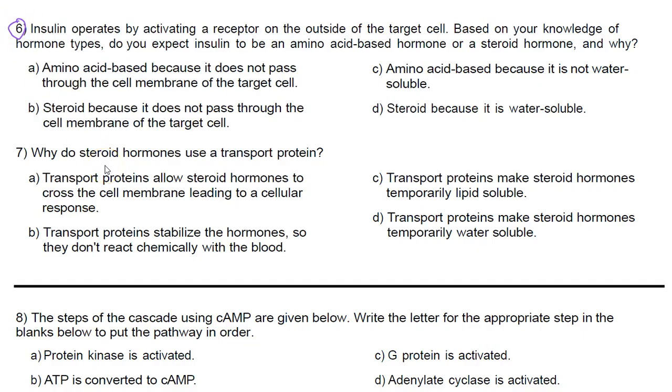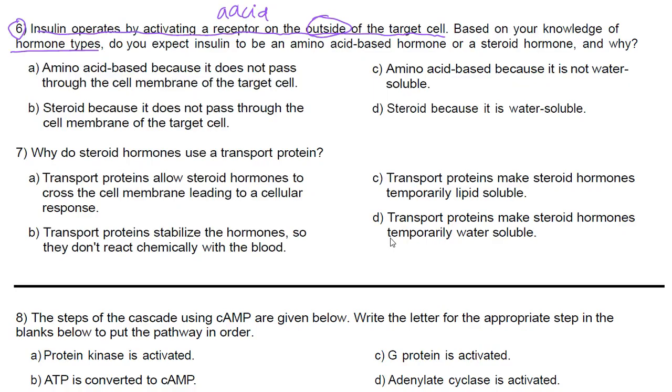And it says insulin operates by activating a receptor on the outside of the target cell. Automatically before I continue, if insulin operates by activating a receptor on the outside of the target cell, I'm thinking amino acid base. I'll put A acid, okay? Amino acid-based hormone. Based on your knowledge of hormone types, meaning steroid or amino acid, do you expect insulin to be an amino acid-based hormone or a steroid-based hormone, and why? Well, we already know it's going to be an amino acid-based hormone because, again, the receptor is on the outside of the target cell. It does not cross that cell membrane, all right?